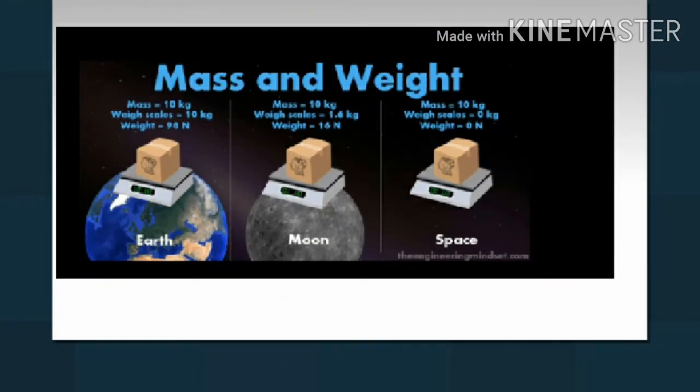Weight and mass. Weight is defined as the force exerted upon a body due to gravity. Weight is a vector quantity and variable in nature. It is expressed in Newton, N. Weight of a body on the moon surface, Gm, is equal to Ge upon 6. Mass is a measure of the quantity of matter contained in a body. It is a constant quantity. It is expressed in kilogram.